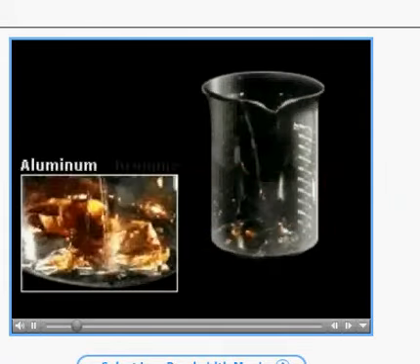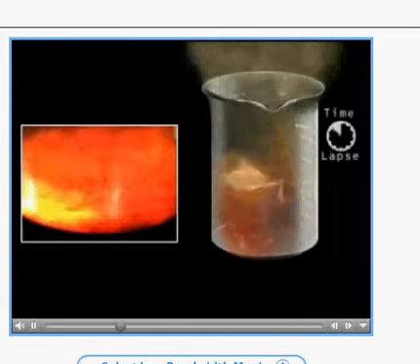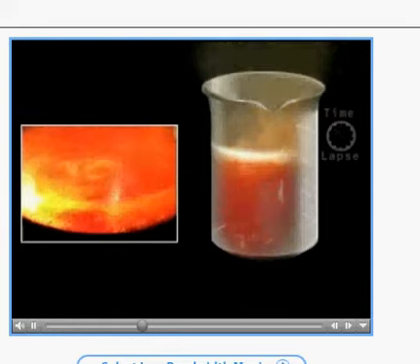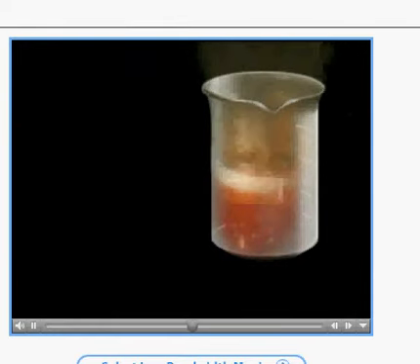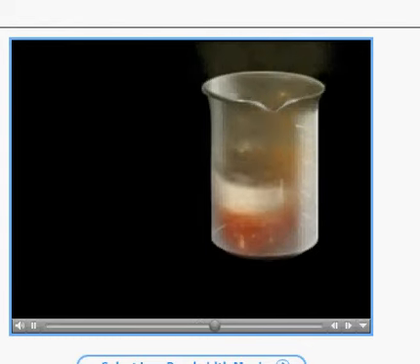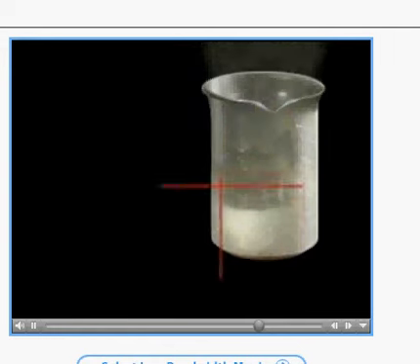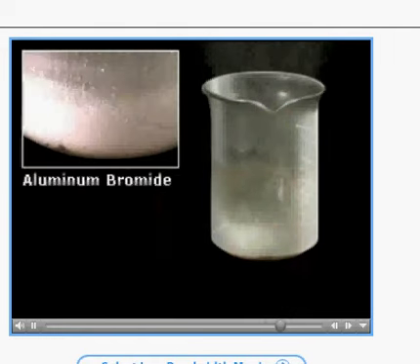When liquid bromine is added to aluminum foil, the two substances react. Heat and light are indications of a chemical reaction. Light is produced and deposited onto a cooler surface.